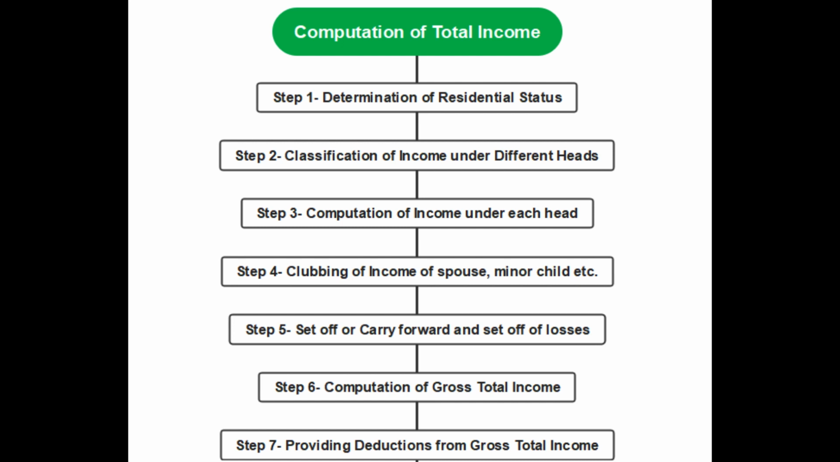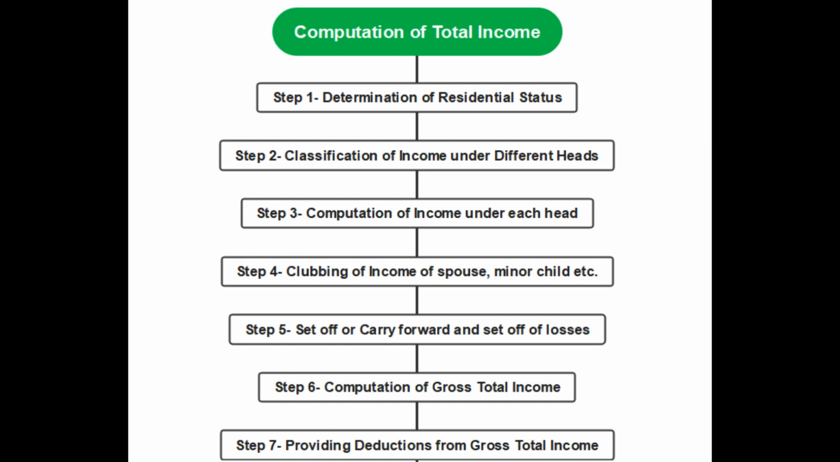Guys, let us go through the following flowchart. Here there are steps through which total income is computed. Number 1, determination of residential status. First, we have to determine if the person, the assessee, is resident and ordinarily resident, or resident not ordinarily resident, or non-resident. We will be discussing the residential status in our next chapter, chapter 2, residential status. And coming to the next step, we have to classify the incomes of the person under 5 heads.